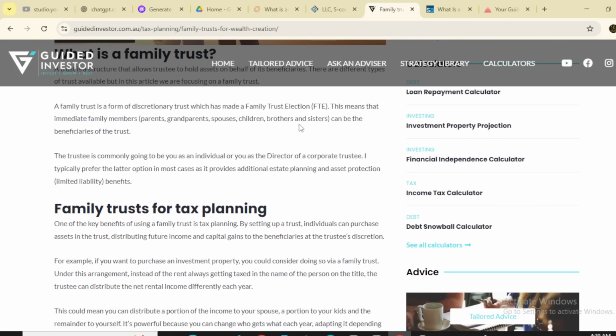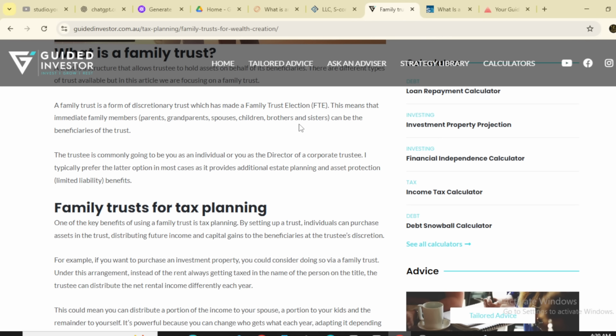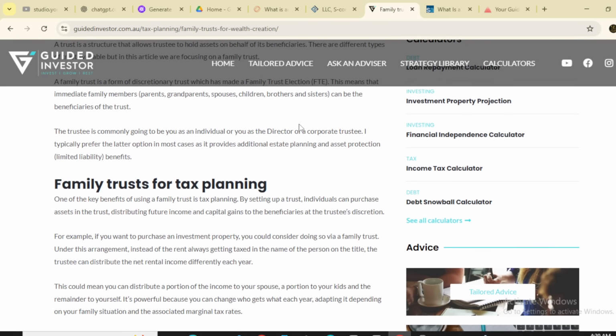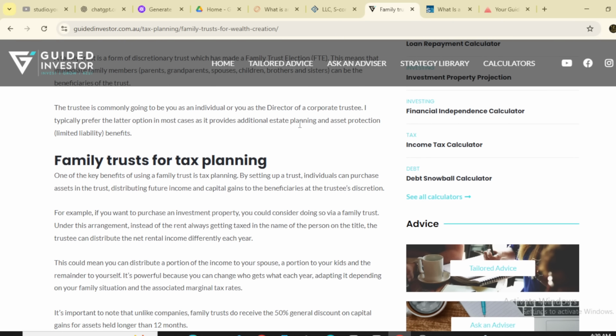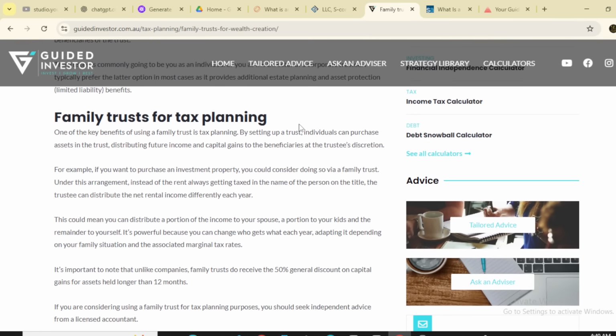This means that immediate family members, parents, grandparents, spouses, children, brothers and sisters can be the beneficiaries of the trust. The trustee is commonly going to be you as an individual or you as the director of a corporate trustee. I typically prefer the latter option in most cases, as it provides additional estate planning, asset protection and limited liability benefits.